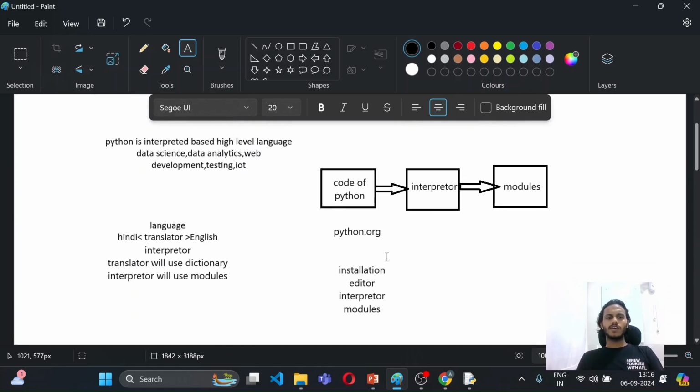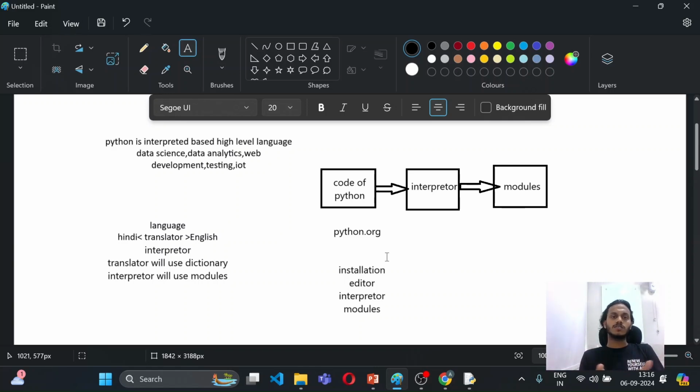So Python is an interpreter-based high-level language, which is basically used in the fields of data science, data analytics, web development, website testing, application testing, and also in the field of Internet of Things, like IoT. So Python can be used in any of these parts, and you can see we have a variety of scope, a variety of careers, which we can choose with the help of Python.